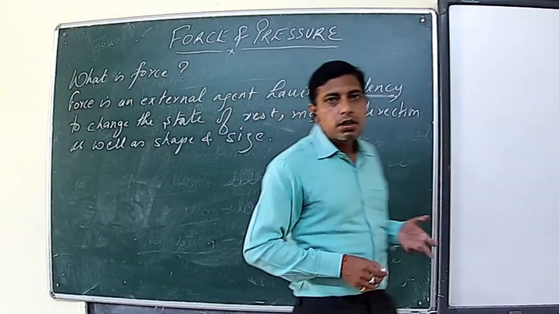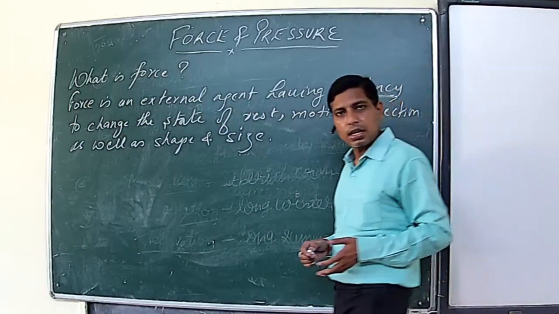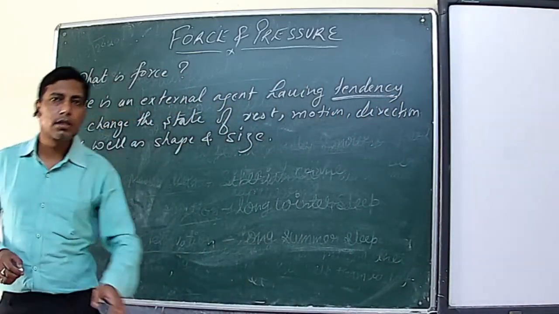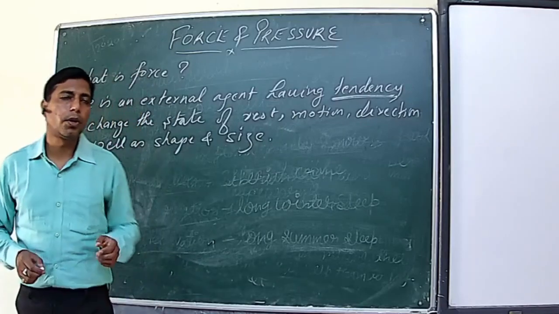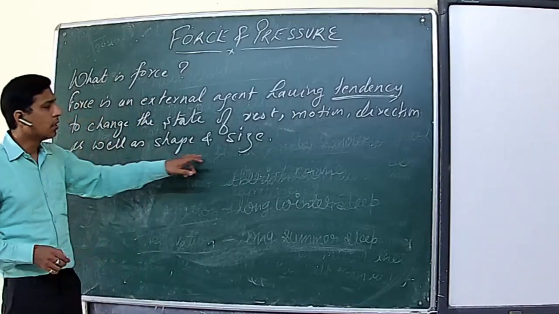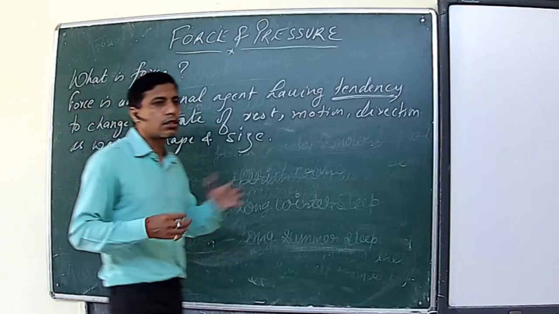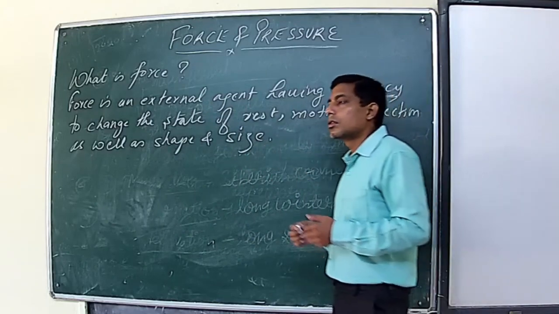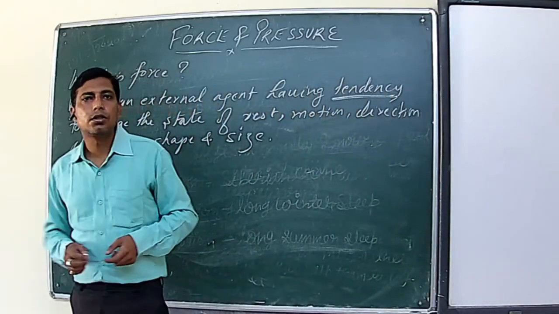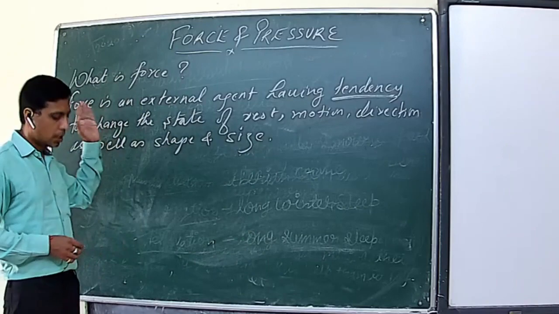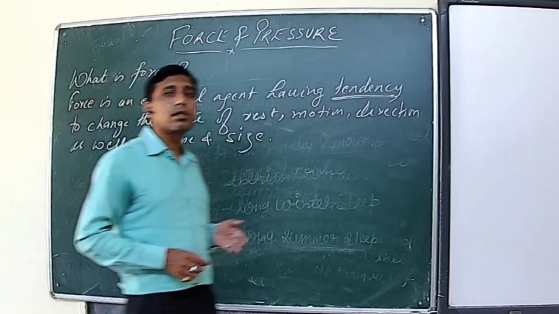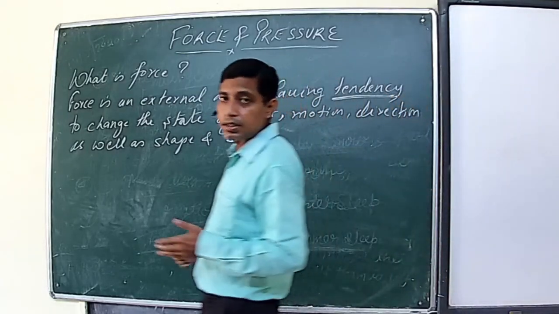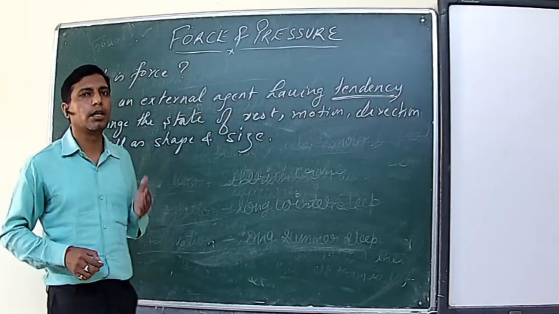So this is what force is: an external agent having tendency to change the state of rest, motion, as well as direction of any body. Similarly, if you take a rubber balloon whose shape is oval, and you compress it, the shape and size change. So force is that external agent which has tendency to change the state of rest, motion, direction as well as shape and size whenever it is applied on any body.